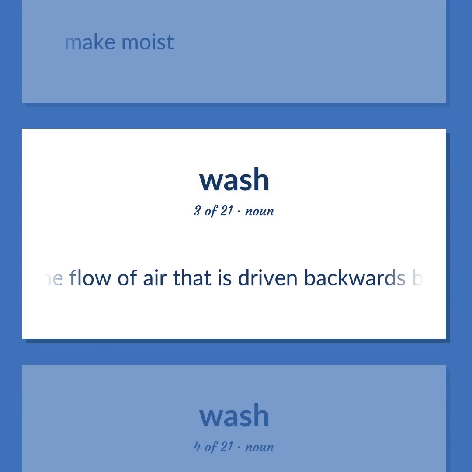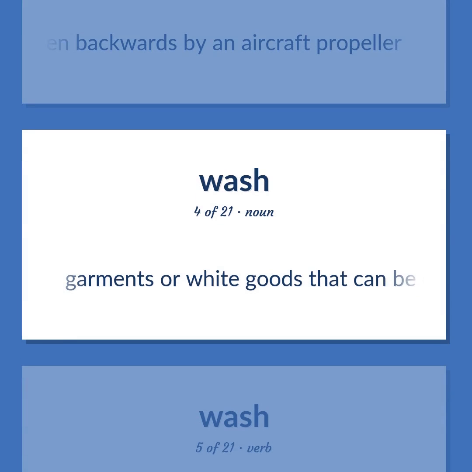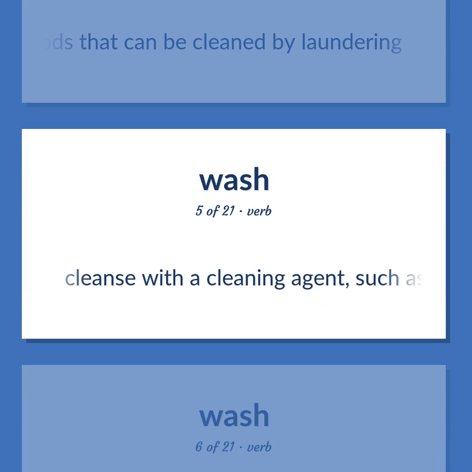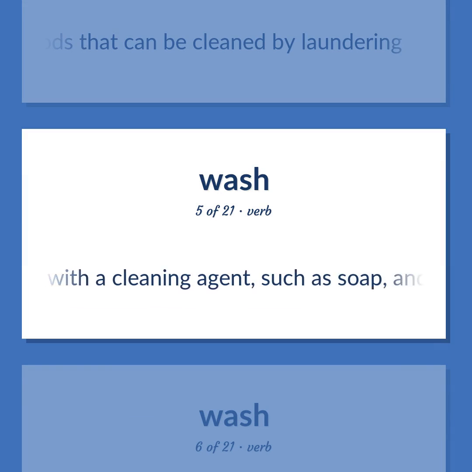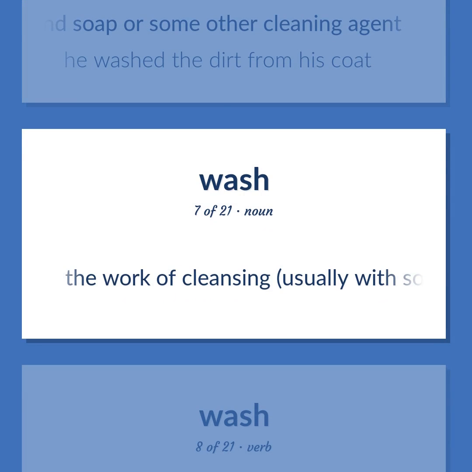The flow of air that is driven backwards by an aircraft propeller. Garments or white goods that can be cleaned by laundering. Cleanse with a cleaning agent, such as soap and water. Remove by the application of water or other liquid and soap or some other cleaning agent. He washed the dirt from his coat. The work of cleansing, usually with soap and water.